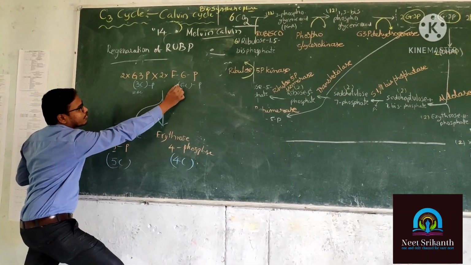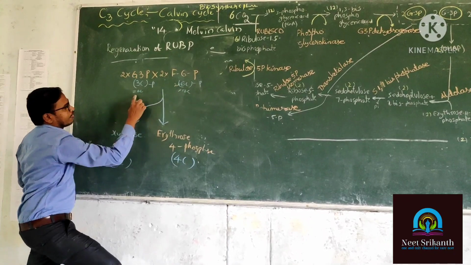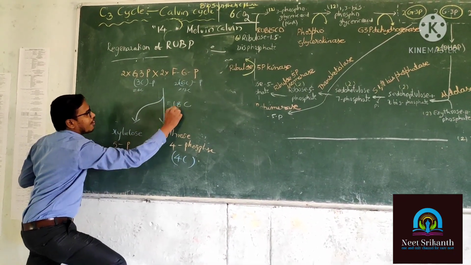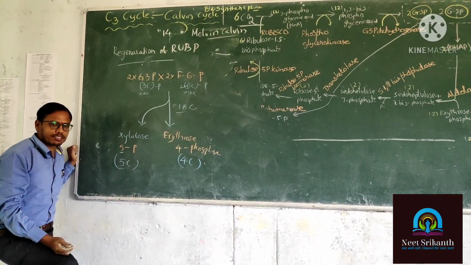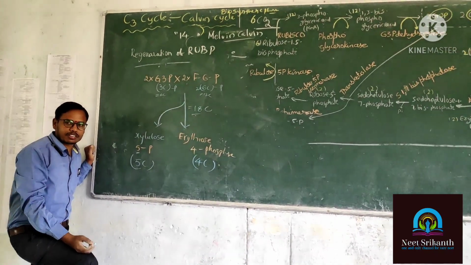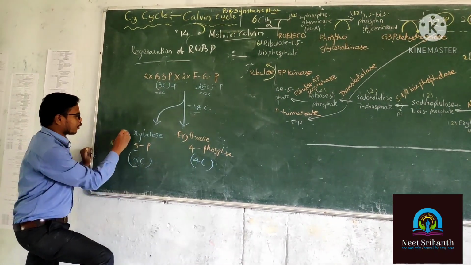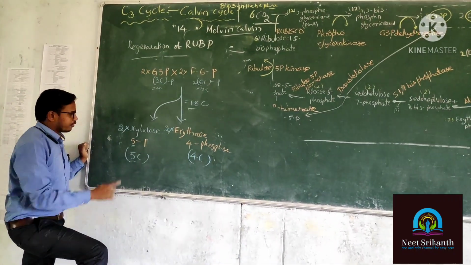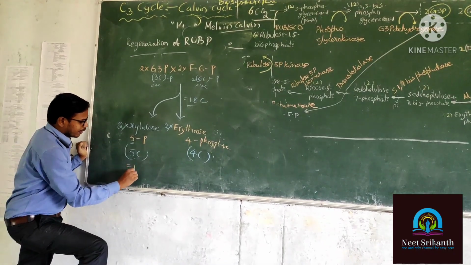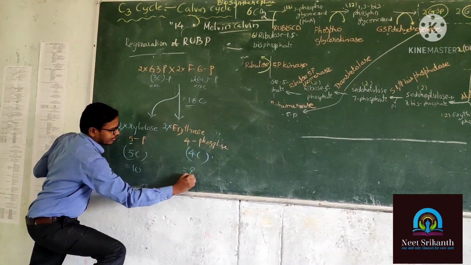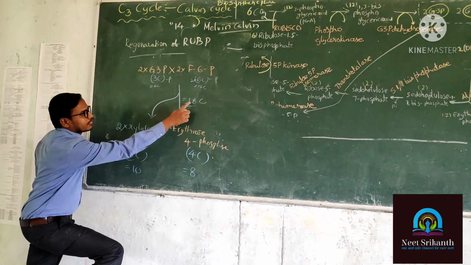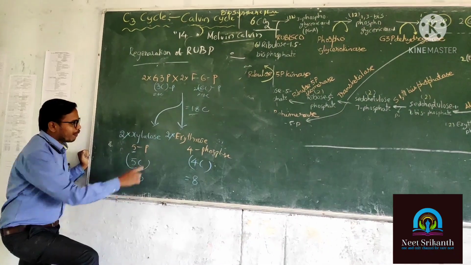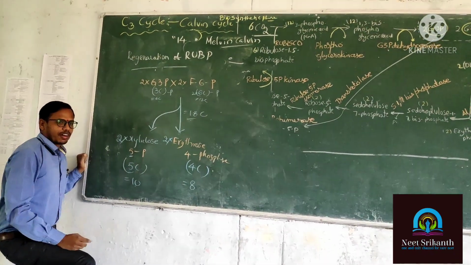So 2 into 6 is equal to 12. 6 plus 12 is equal to 18. So the product is having 18 carbons. So 2 molecules of xylulose, 2 molecules of erythrose. 2 into 5 is equal to 10. 2 into 4 is equal to 8. 10 plus 8, 18. The carbons are going to balance here. Phosphates are also going to balance.